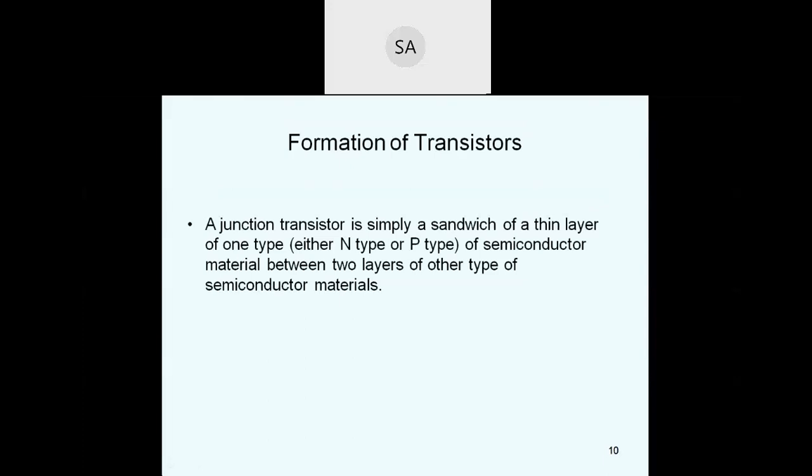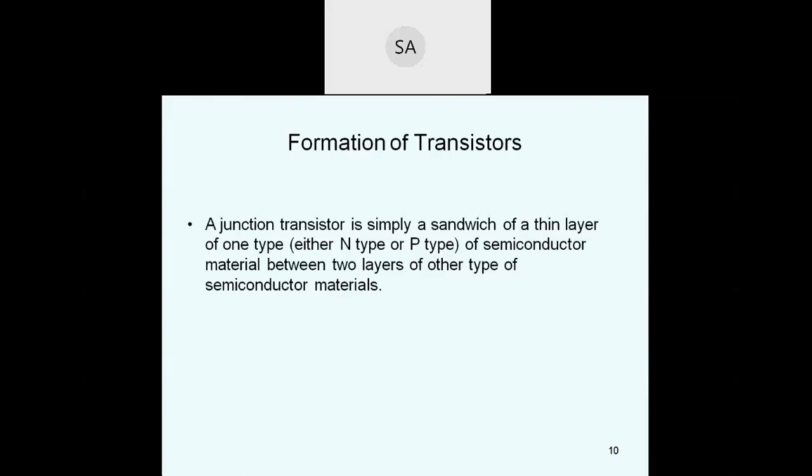A junction transistor is simply a sandwich of a thin layer of one type, either N type or P type, of semiconductor between two layers of the other type of semiconductor material.